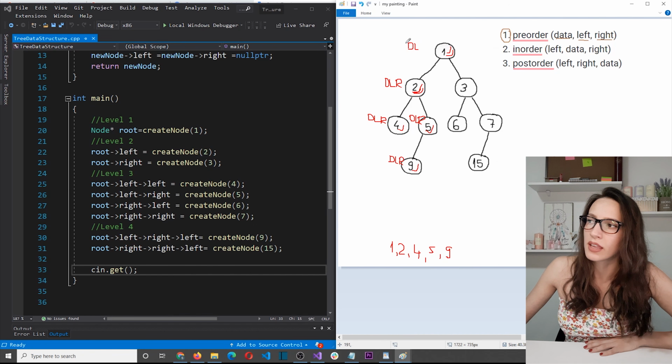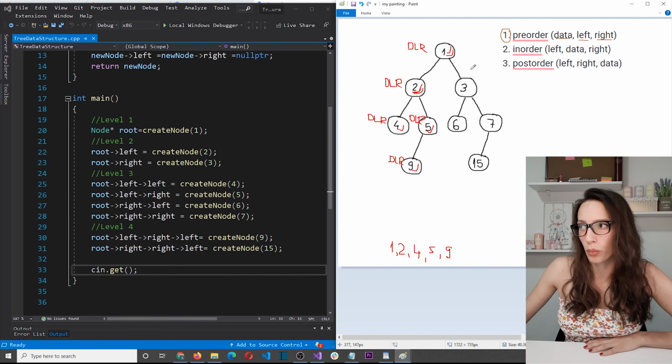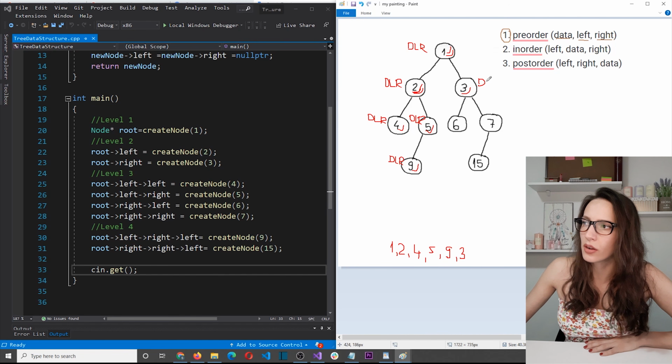And here we said data, left. So we are remaining with R, which means visit the right child. So I go here and here again, I start the algorithm. So please manipulate the data. So print number 3 and then go to the left child, which is this node here. And again, print the data. So I put number 6 and then I visit the left child.